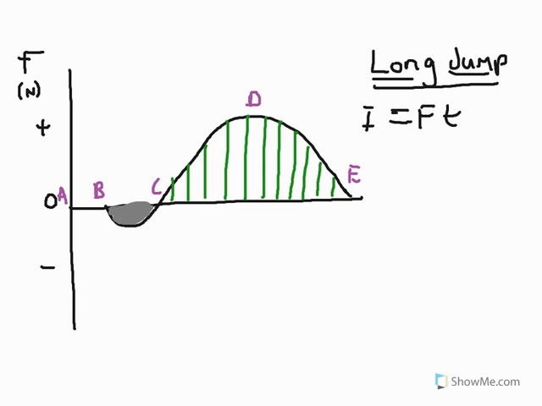So let's look at the first stages of this, A through to B. In our long jump performance here, we are saying that no impulse is being applied to the takeoff board. So in this A to B area, no impulse is being applied to the takeoff board. What we can of course assume here is that Newton's first law, N1, applies, and that essentially the body is at rest. There is no acceleration upwards or downwards.